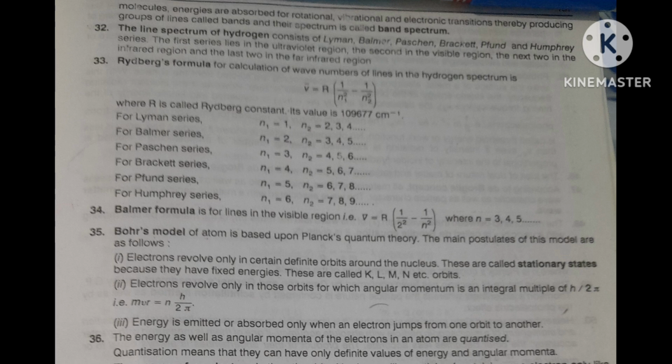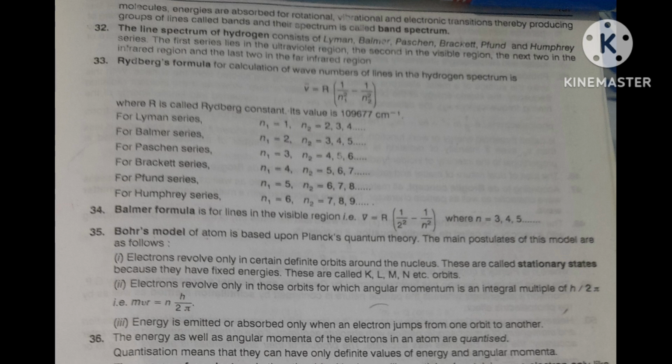For each element the spectrum is fixed, hence you can tell this is one element and this is a different element. Every element gives a characteristic line spectrum differing from line spectra of all other elements. Hence, it is like a fingerprint of the element.